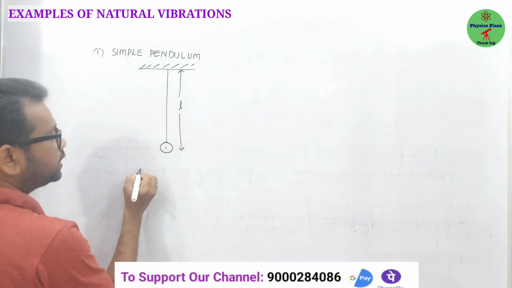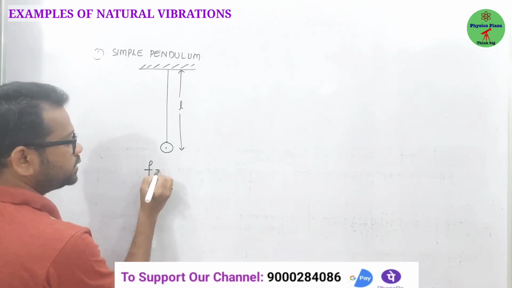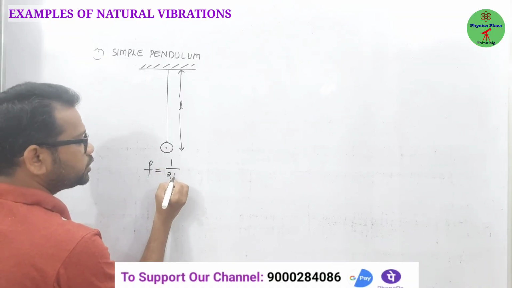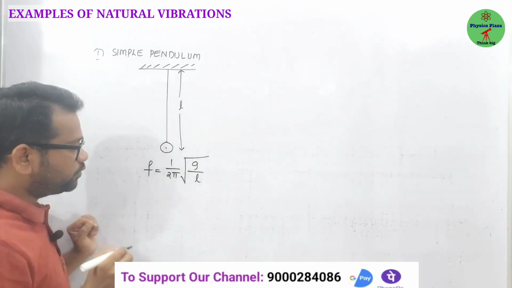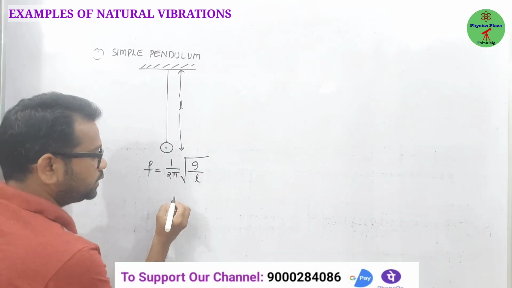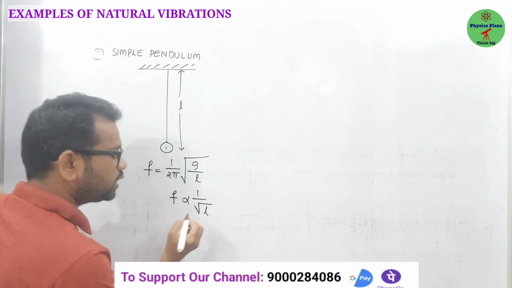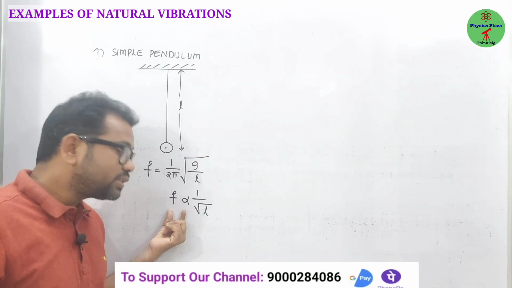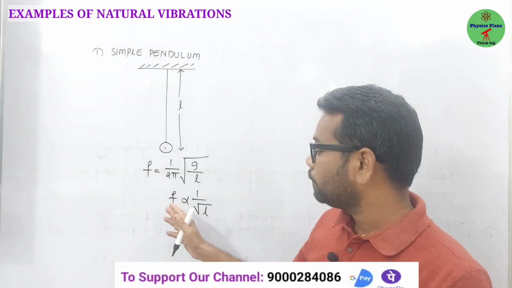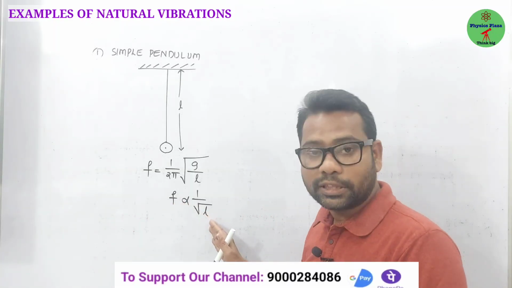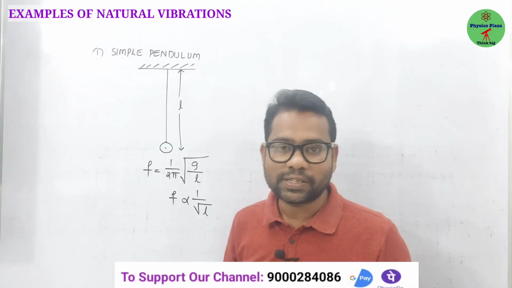And its frequency, children: the frequency of the simple pendulum executing natural vibrations, f is equal to 1 by 2 pi into square root of g by L. Here 2 pi and g remain constant, so f is inversely proportional to the square root of L, which means as length increases, the frequency decreases. This is very important. In the exam they might ask a question based on frequency and length. Frequency is inversely proportional to the square root of its length. As length increases, frequency decreases. As length decreases, frequency increases. Okay.